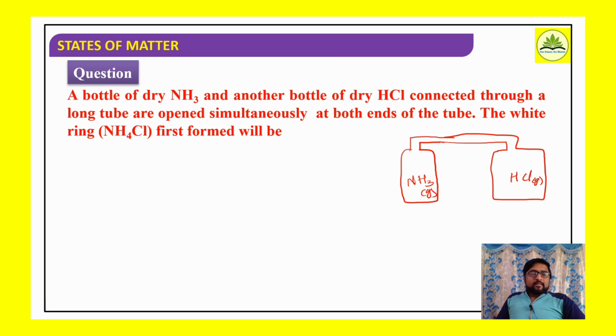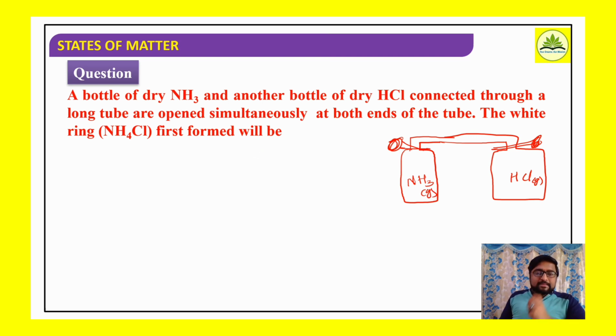Okay, well, a bottle of dry ammonia and another bottle of dry HCl are connected through a long tube and opened simultaneously at both ends of the tube. Let's assume there is a knob by which we can open and close the bottles. So both the bottles, the bottle containing dry ammonia and the bottle containing hydrochloric acid, are connected with the long tube, and both the knobs are opened simultaneously. So once opened, what they are asking is: the white ring of ammonium chloride first formed will be, that is, what happens here?